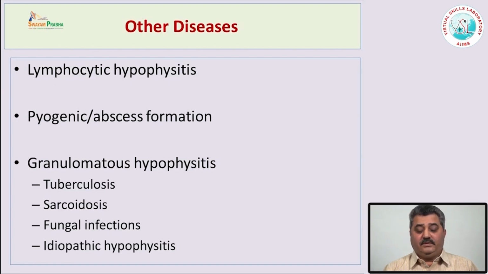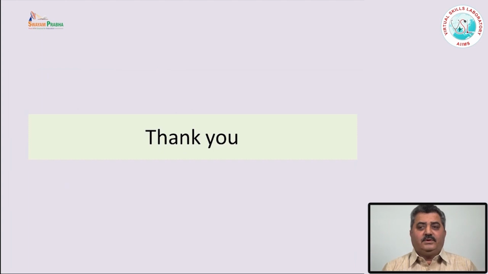patients, especially females, present with granulomatous reaction or a tumor-like presentation, a space occupying lesion in the pituitary gland, and in the microscopy one finds a lot of granulomas with giant cell reactions. The etiology is not known, but probably these are all autoimmune diseases of the pituitary gland. So, these are some of the common as well as the rare diseases of the pituitary gland.